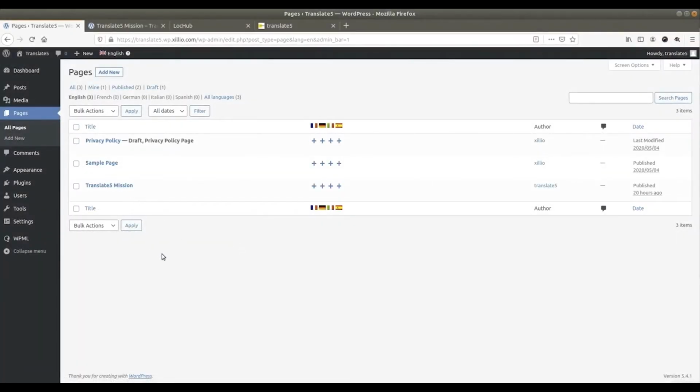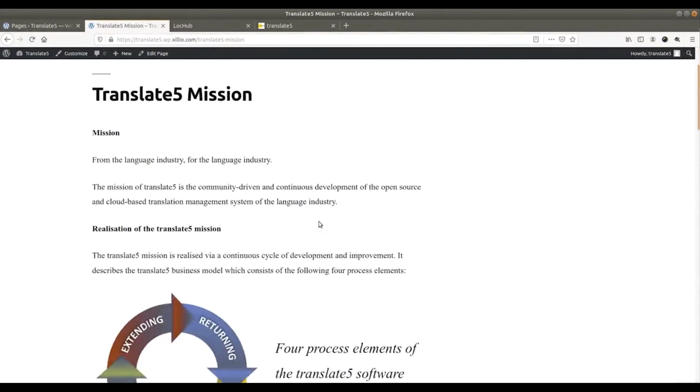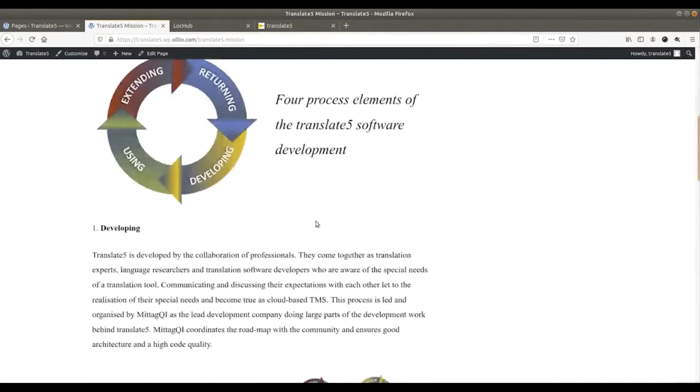Here I prepared a new page, the Translate5 mission page. As I'm hovering over the plus sign, you can see that my text has not been translated into any of these languages yet. For this demo, I'm going to translate the page into German. This is what the published file looks like.